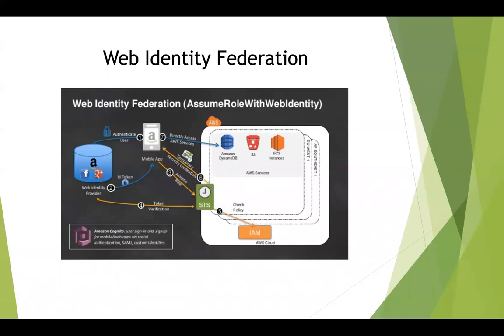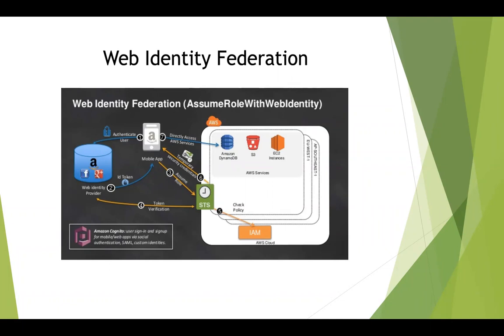So this is the flow for Web Identity Federation. You can see here steps 1 to 7 have been given over here. So the mobile app, which has the Amazon symbol over here, you are going to authenticate your user first. That user is going to be authenticated with your Web Identity Federation using Facebook credentials or G+ credentials or Amazon credentials. Then a token is issued back to the mobile app, which is step 2. And then the mobile app is going to talk to AWS STS.